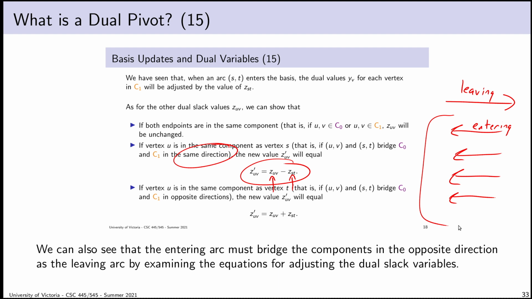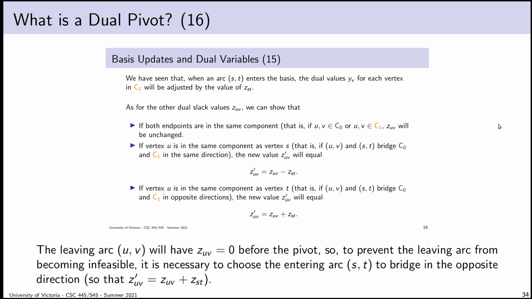There's also this other interesting observation, which is that a minute ago I said the leaving arc points in one direction and the entering arc has to point in the other direction. We can actually see why this has to be the case. We've already proven that by interpreting the problem, but these equations actually tell us that too. So consider my leaving arc, the arc UV. Suppose that UV is my leaving arc. It's basic before the pivot, which means that the value of ZUV before the pivot has to equal 0. So here's my leaving arc, it points in this direction.